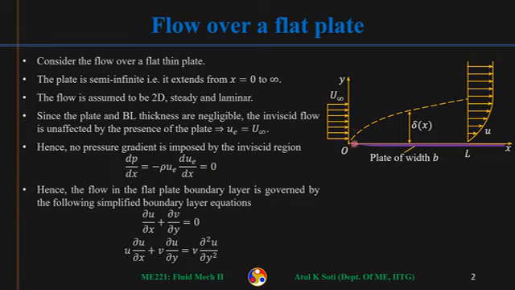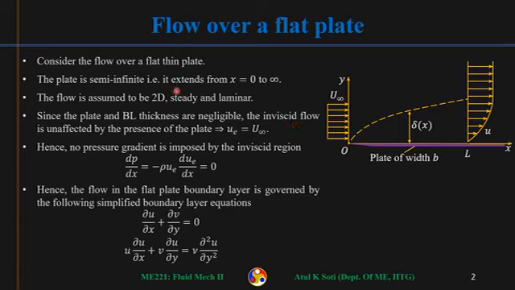As this flow interacts with the flat plate, a boundary layer will form, and that is what we are trying to investigate. This plate is infinite in x and also infinite in the z direction. So the flow is basically 2D and steady. We are studying 2D laminar flow over a flat plate. Also, this plate is very thin, that is our assumption. It is so thin that it does not take a significant amount of flow volume.